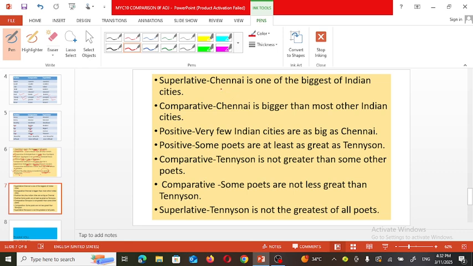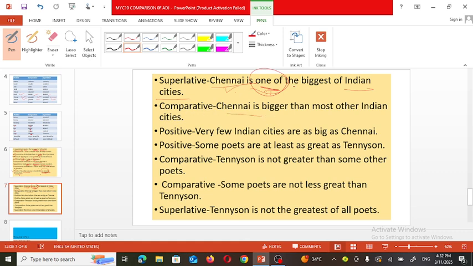So Chennai is compared with the other cities in India, but it is one of the biggest, meaning there are a few cities which are as big as Chennai. Comparison is made between India's other cities and Chennai, but in the superlative degree, one of the is used. So what changes can be made here?